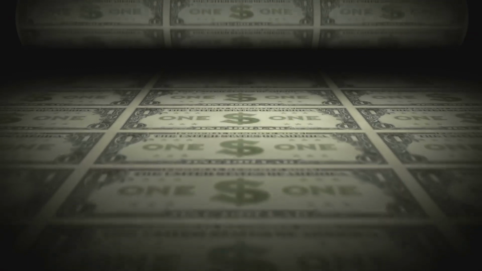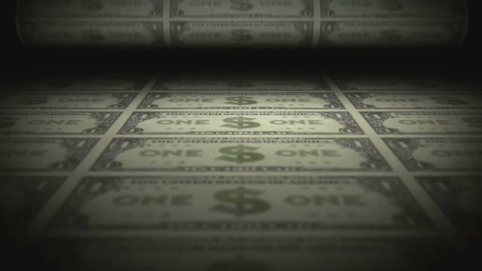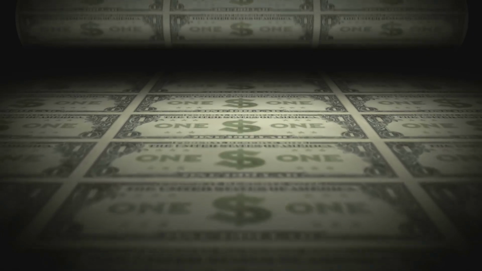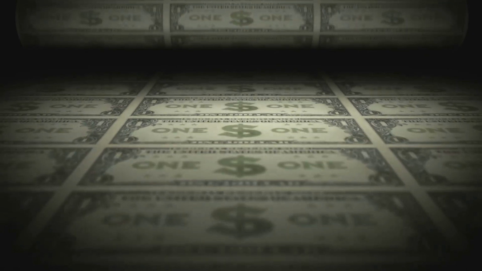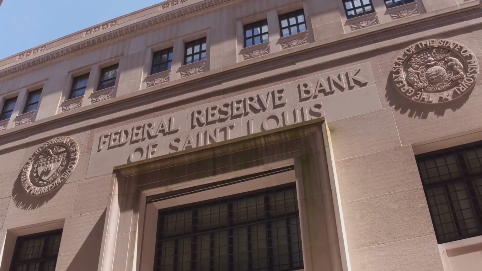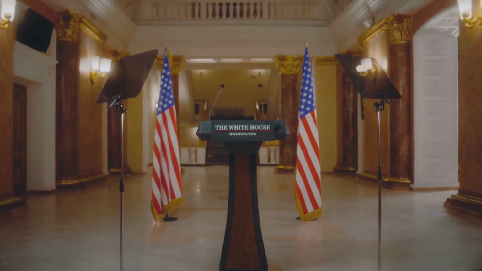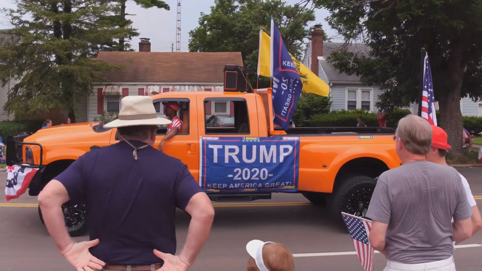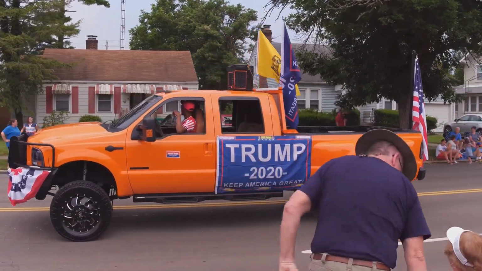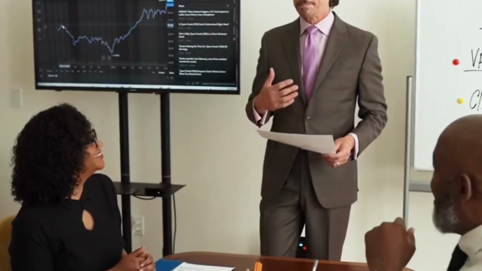The Federal Reserve, the Fed, was created in 1913 to manage the U.S. money supply, keep inflation in check, and promote employment. But here's the catch. It's set up as an independent central bank. Why? To keep politics out of it. Imagine a president lowering interest rates just to boost the economy before an election. That's what the Fed is built to avoid.